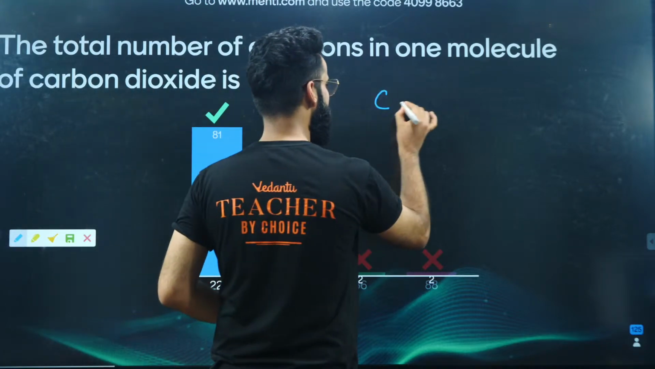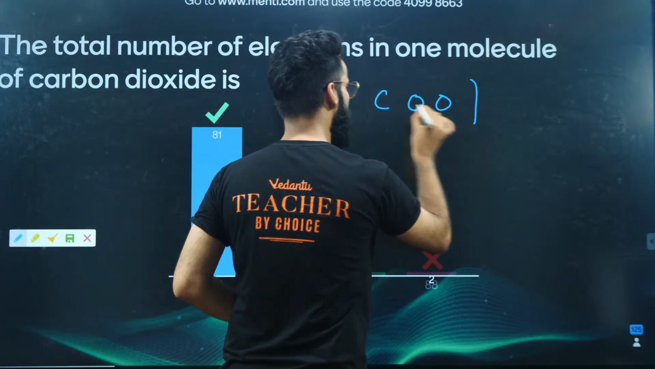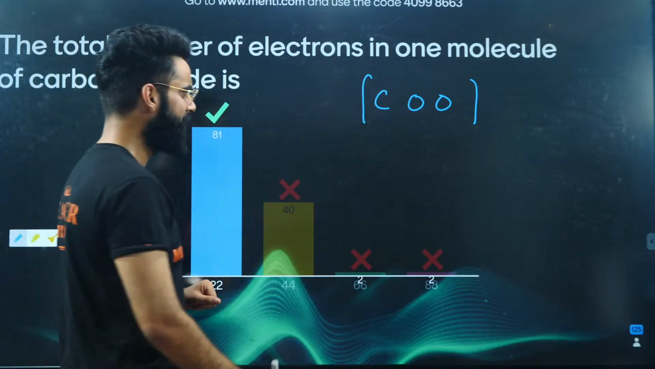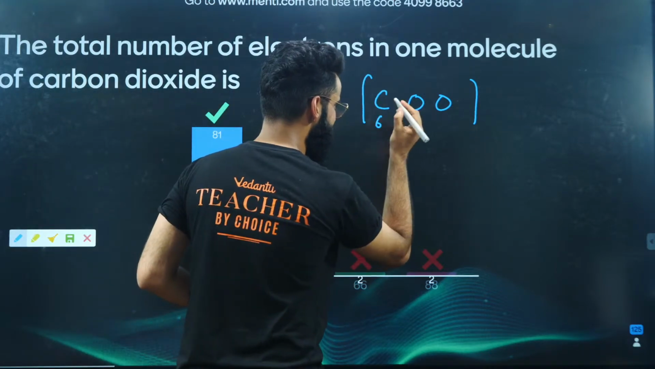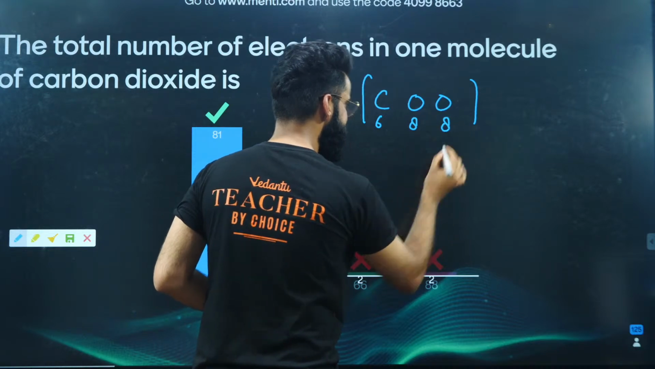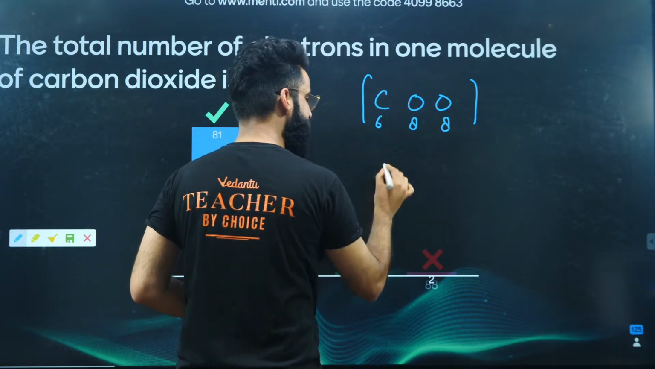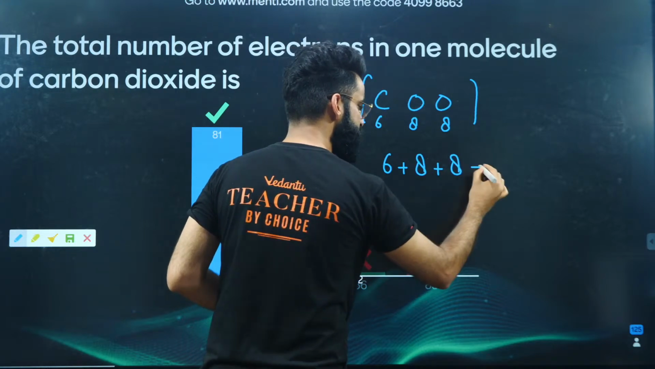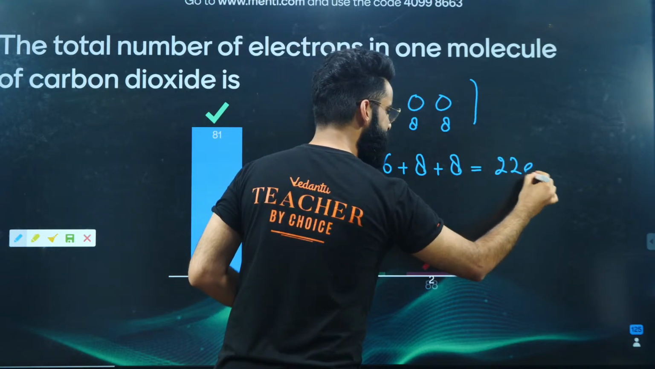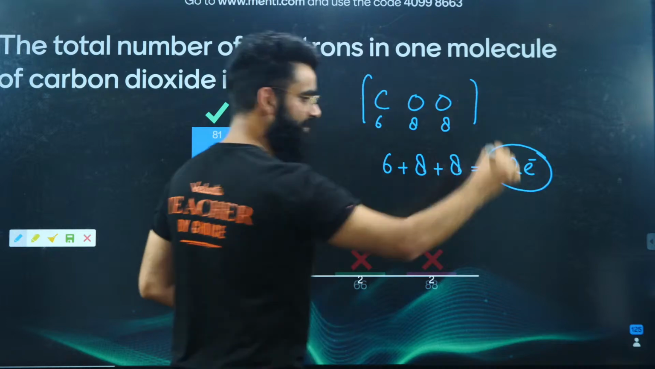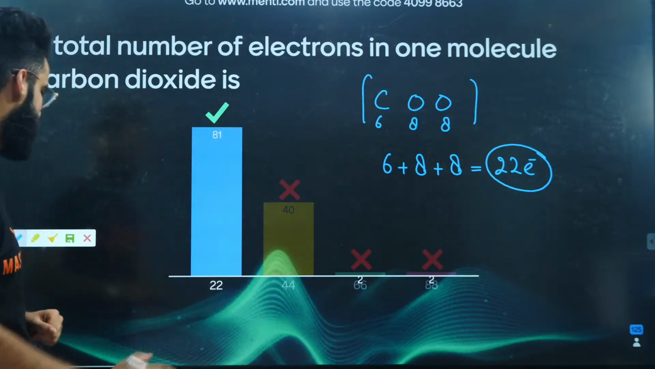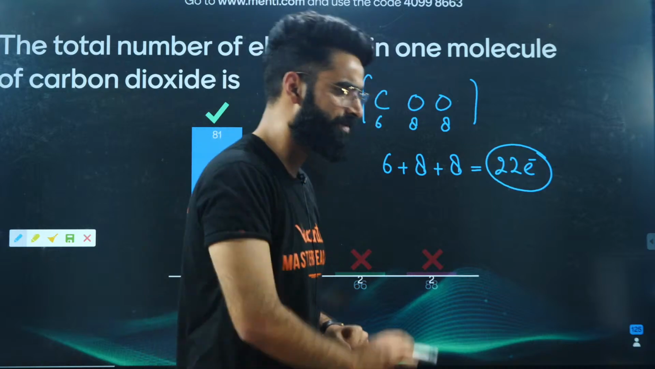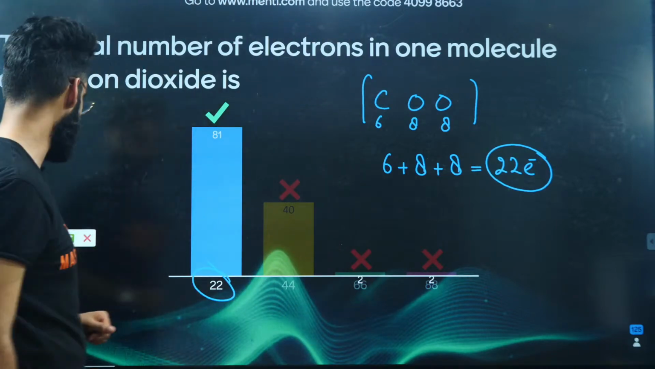One molecule of carbon dioxide contains one carbon atom and 2 oxygen atoms. What is the atomic number of carbon? As you all must know, 6. Oxygen is 8, and the other oxygen is 8. So how many electrons are there in one atom of carbon? 6. In one atom of oxygen 8, in one more atom of oxygen 8, so the value comes out to be 22. So basically, in one molecule of carbon dioxide, there are 22 electrons. The question was very simple and basic, yeah?